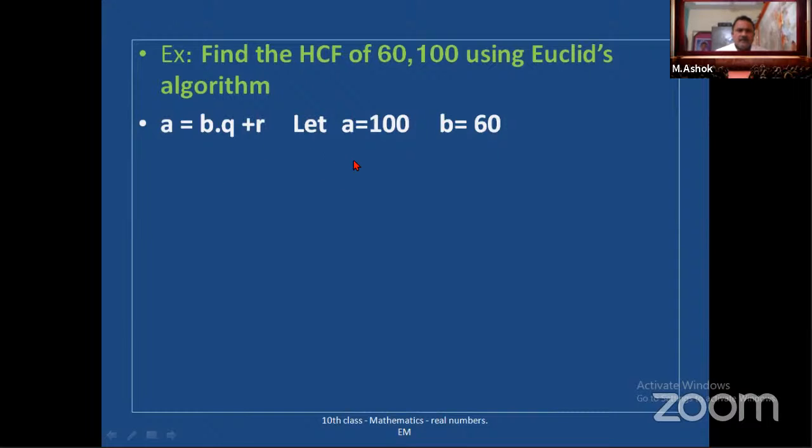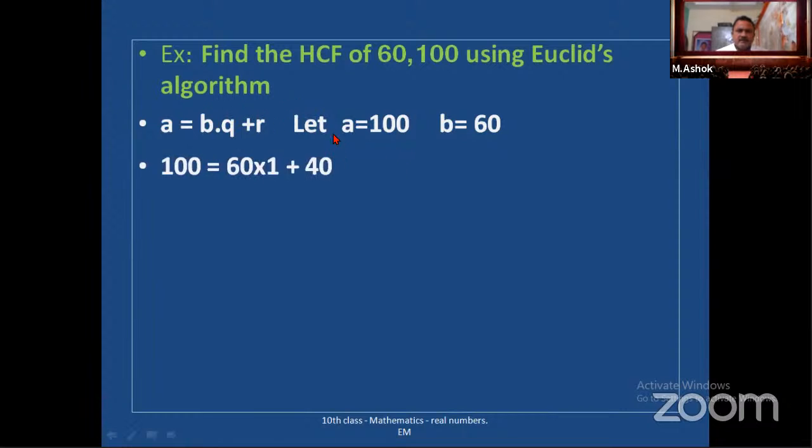Here he has given two numbers, 60 and 100. Take 100 as A value and 60 as B value. So always the dividend should be greater. That's why I have taken 100 as A value and 60 as B value. Okay. Now look at this one.